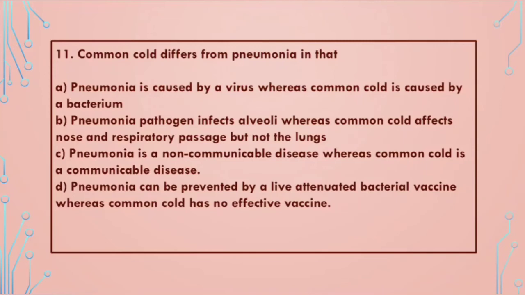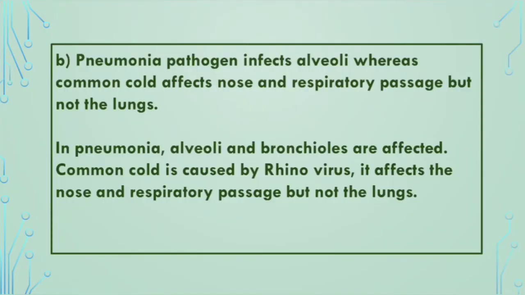D. Pneumonia can be prevented by a live attenuated bacterial vaccine, whereas common cold has no effective vaccine. So, the correct answer will be B.